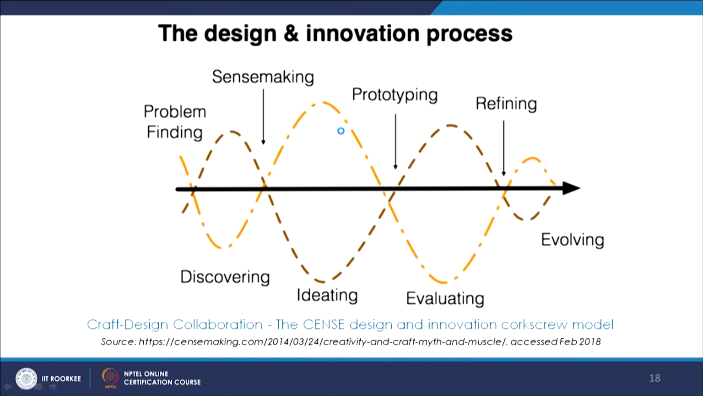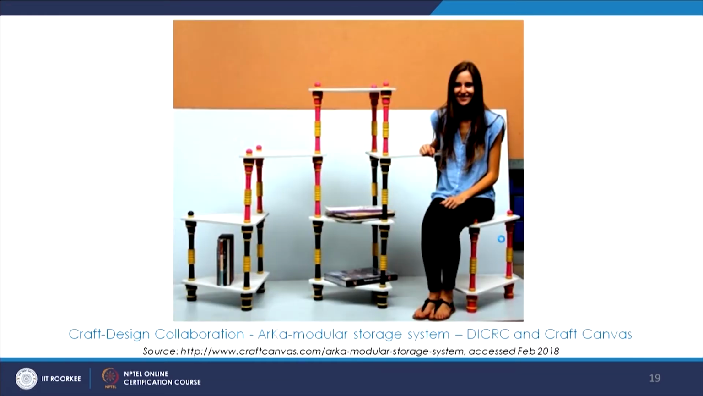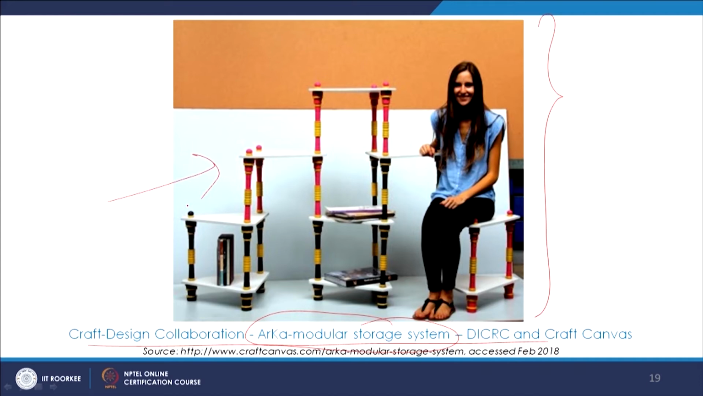And we were trying to understand the design innovation process, where we could see that it's not a linear process starting from problem finding to some final outcome, but there are in-between stages, and then there are curves, so it's a process again. It involves different stages. We saw this very interesting example of craft design collaboration between DICRC and Craft Canvas, and how this modular storage system has been designed. So the designer and the craft persons worked together with a traditional craft form of wood turning and lacquer work, and they tried something very contemporary and explored this.